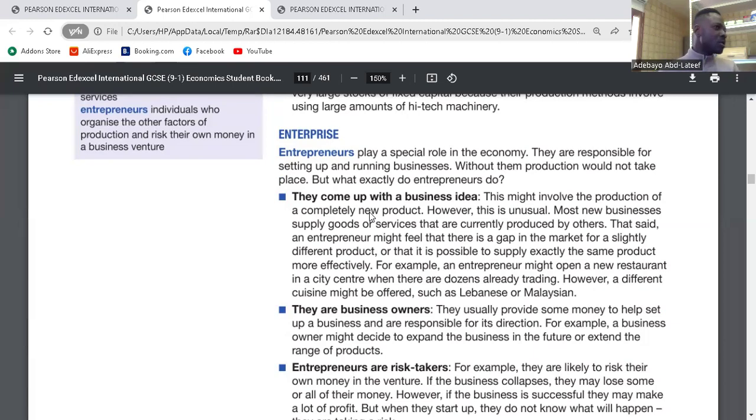So do you understand what entrepreneurs are here? Yeah. So they said entrepreneurs play a special role in the economy. They're responsible for setting up and running the business. Without them, production would not take place. But what exactly do they do?